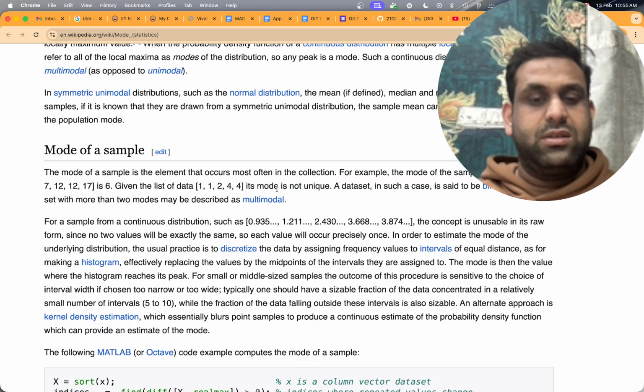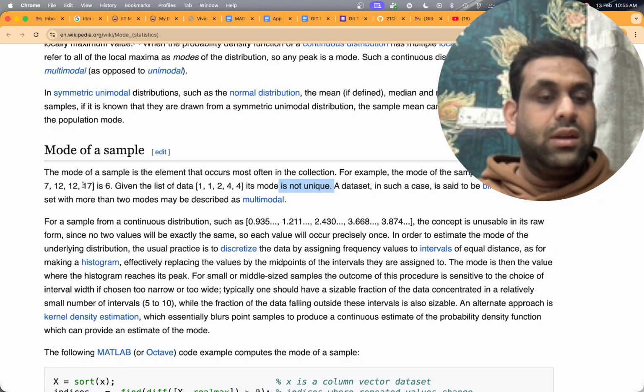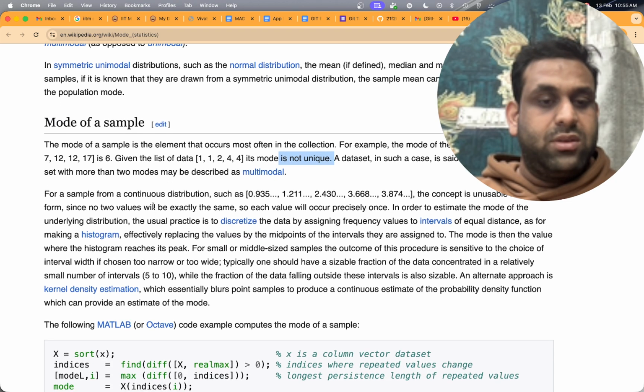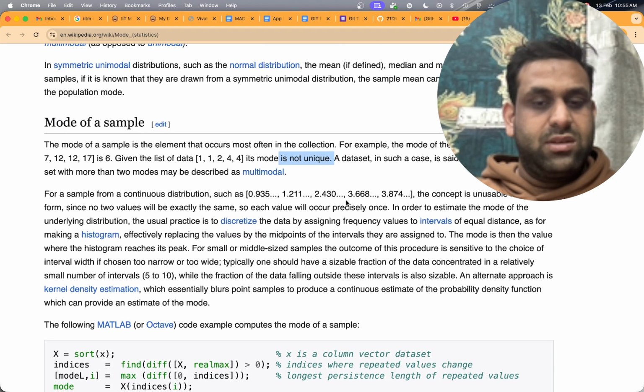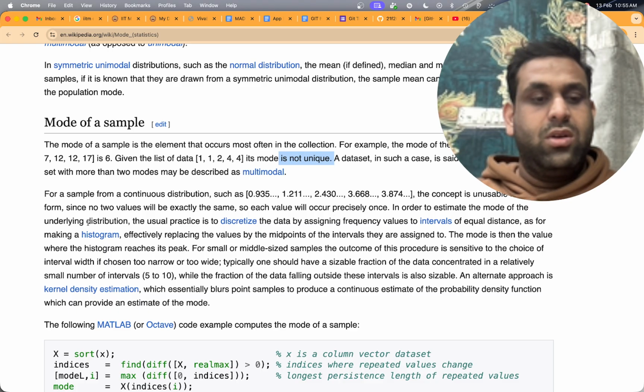Such a data set is said to be bimodal, while a set with more than two modes is described as multimodal. For a sample from a continuous distribution, the concept is usually not useful, since no value will be exactly the same, so each will occur precisely once.